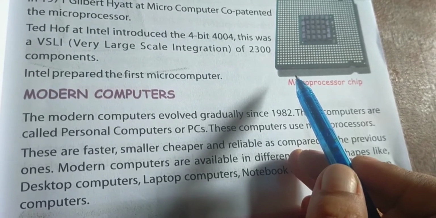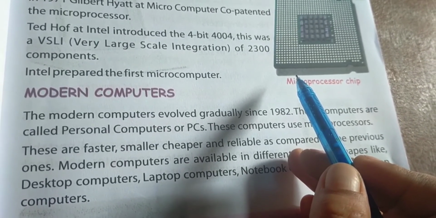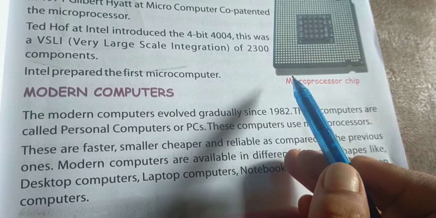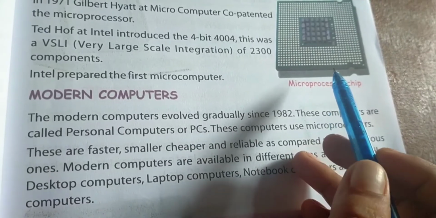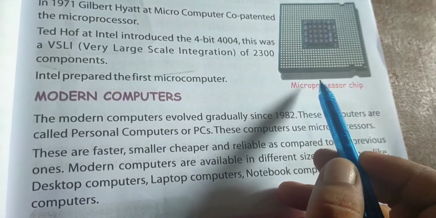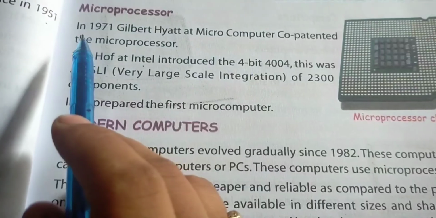That means it is an electronic device that contains arithmetic logic and control units, controlling system, and it also performs the functions of a CPU.